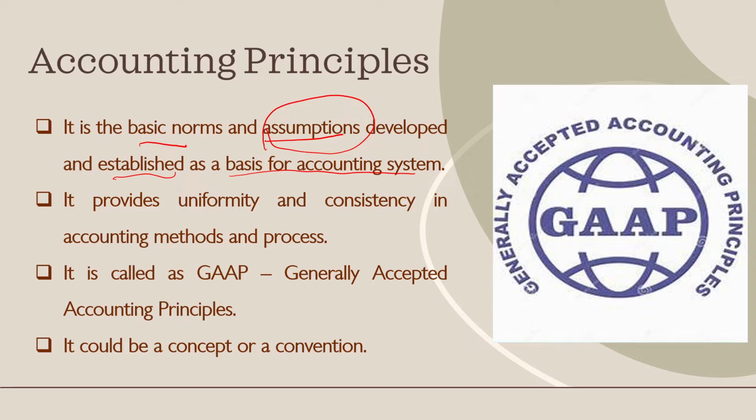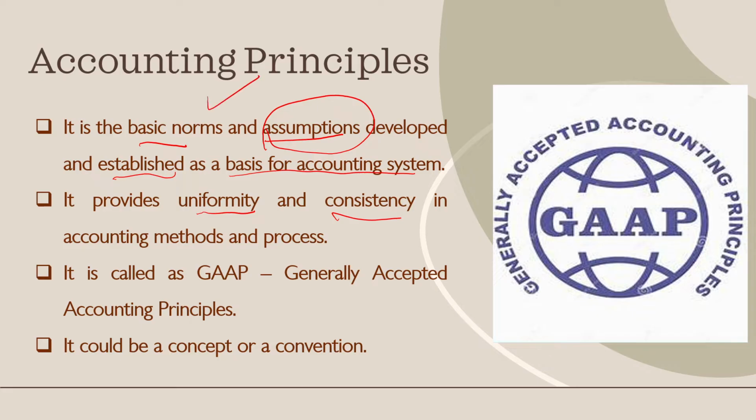For any accounting systems to be followed, we have to have certain basic norms and assumptions that is prescribed in the accounting principle. It provides uniformity and consistency. Yes, because there are several companies in a nation, right? So if each one accountant is going to prepare in his own way, it will not be in a uniform manner, right? So in order to bring in uniformity among the companies and also have a consistency in preparation of accounting statements, we are having something called as accounting principles, right?